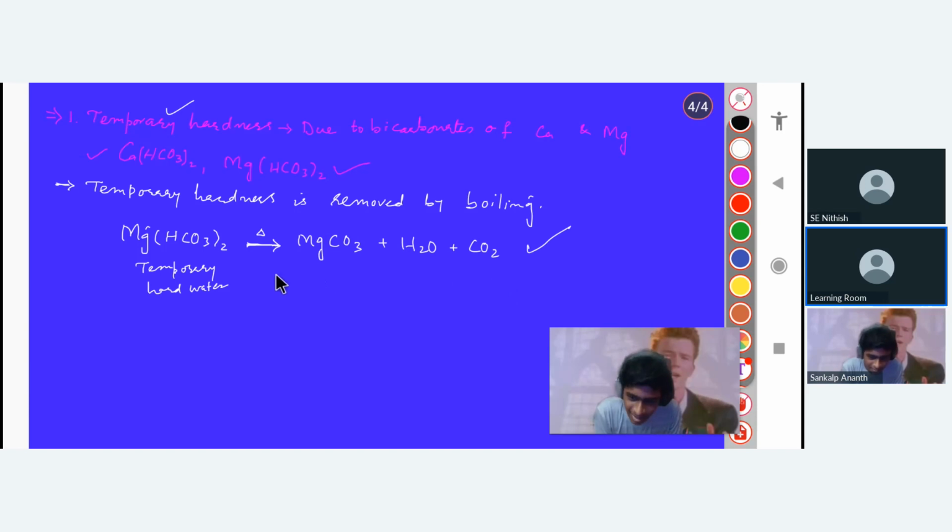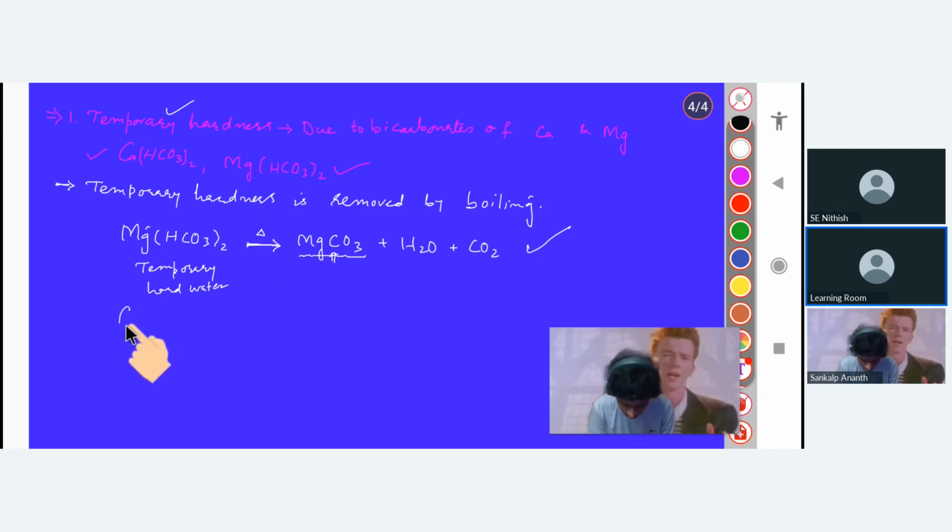So now tell me, what have we got on boiling? It gets converted to magnesium carbonate. Now tell me, is this responsible for the hardness? No, not at all, isn't it? So that is why it is always preferred that whenever we have temporary hard water, we will just boil it so that its hardness will get removed.